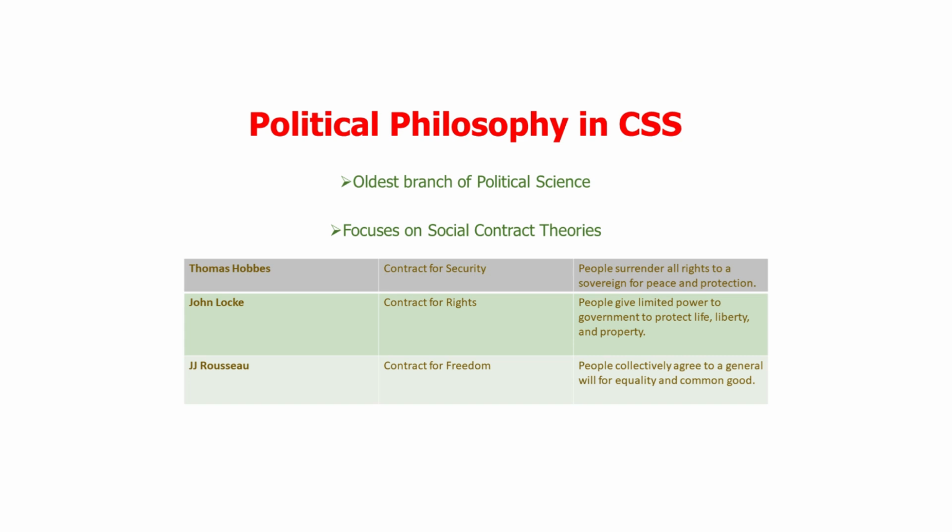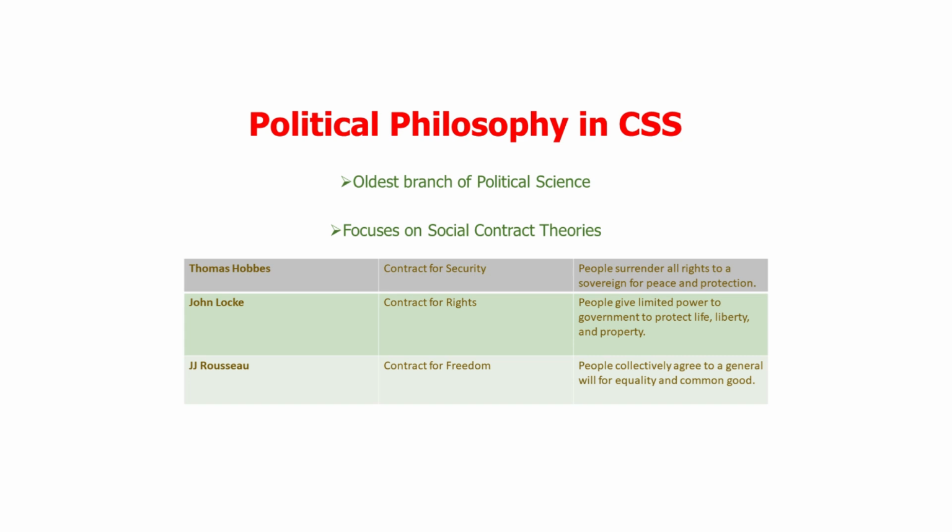Then, of course, political philosophy in CSS is so important that it helps us focus on different social contract theories. There is the social contract theory of Hobbes, Locke, and Rousseau, and these are not just some random contract theories, but these are actually ideologies. We discussed the political ideologies where we talked about liberalism. We talked about authoritarianism. So when you read these social contracts, you can actually create a link between the political theories and the political philosophies.